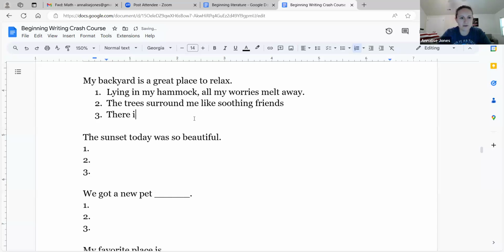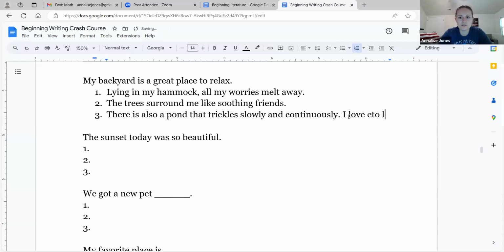And then there's also a pond. I'm imagining this because I don't actually have a pond in my backyard that trickles slowly and continuously. So this one is more my five senses. I'm thinking about that trickling sound. I could even add another sentence here. If you have more to say, go ahead and put more sentences, right? The minimum is 3 sentences. So when you're just learning how to write, I try to get you to do 3. But if you're more advanced than that, go ahead and add some more.